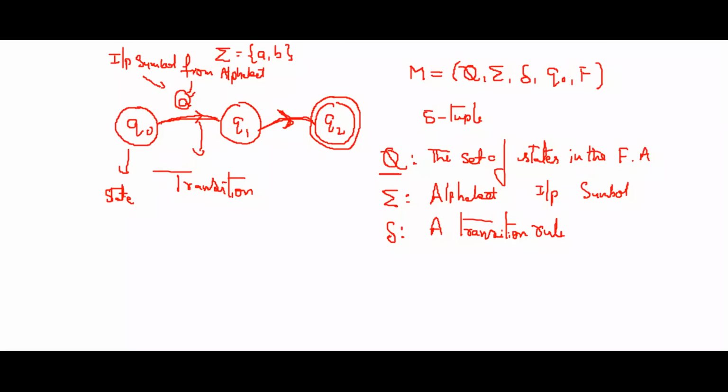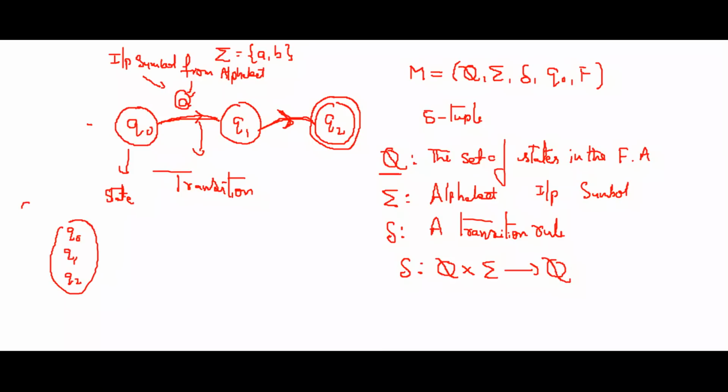So here delta maps Q cross sigma to Q. You are taking one state from the Q and one input symbol from the alphabet and you are going to some other state in the same Q. Let us suppose in this example you have 3 states, Q0, Q1, Q2.